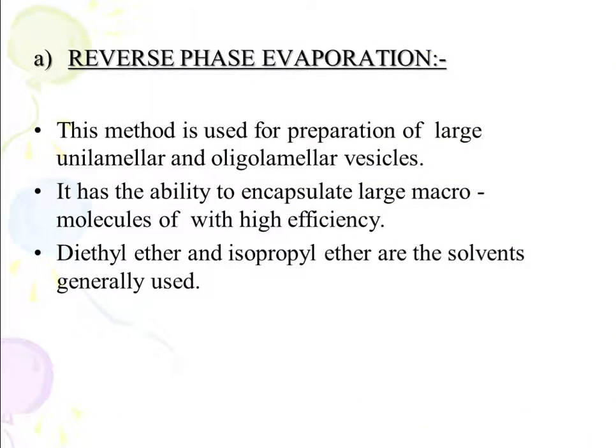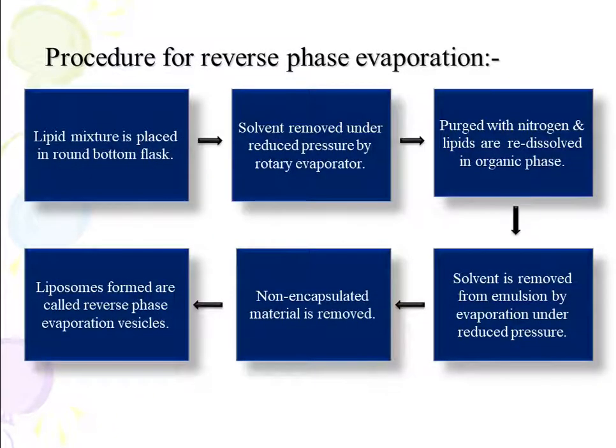Then reverse phase evaporation. It is a method used for the preparation of large unilamellar or oligolamellar vesicles. It has the ability to encapsulate large macromolecules with higher efficiency. And diethyl ether and isopropyl ether are the two solvents which are generally used.